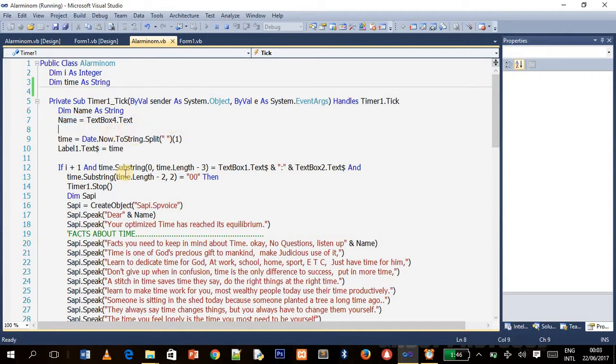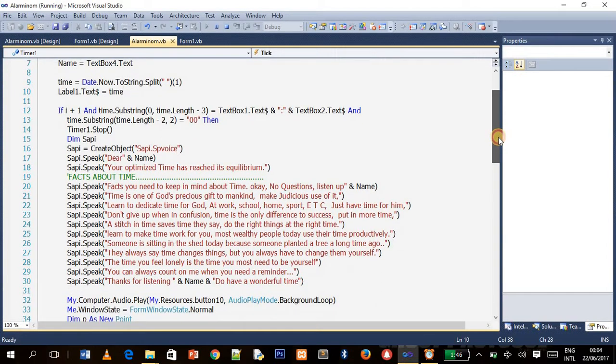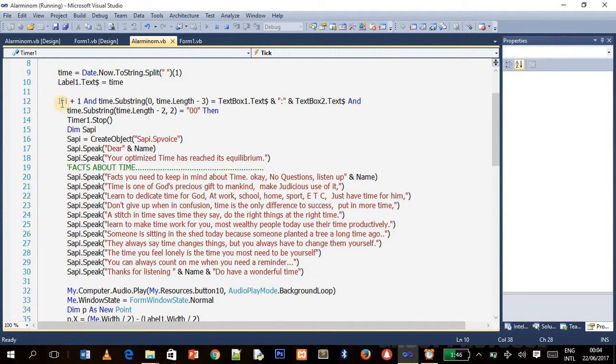So you see, this global variable here, I've attached the current time to the variable named time. So this Date.Now is a built-in function, already incorporated into the VB.NET framework. You just have to give it to set the current time, and here to give it space. And now we can come down to the conditional statements.